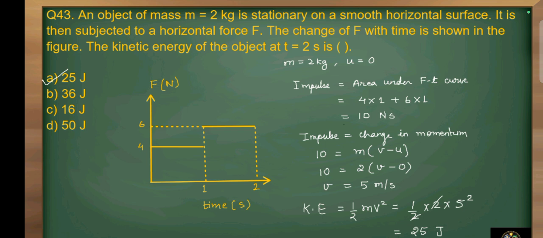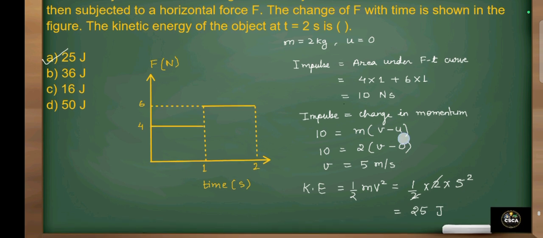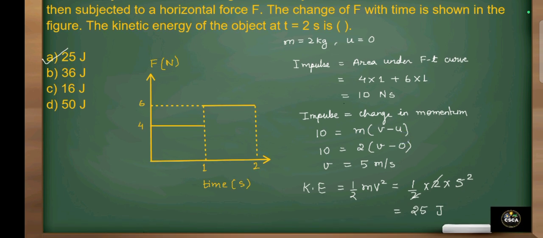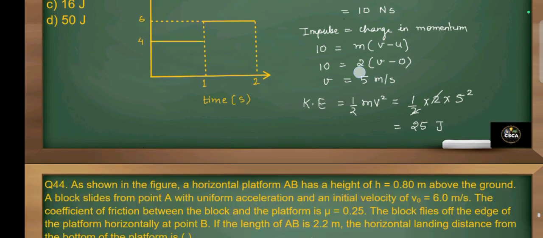Then we have to calculate the kinetic energy, and we know that kinetic energy is equal to half m v square. We put the value of m as 2 and v equal to 5, and when we solve this we get kinetic energy equal to 25 joule. So option A is correct.